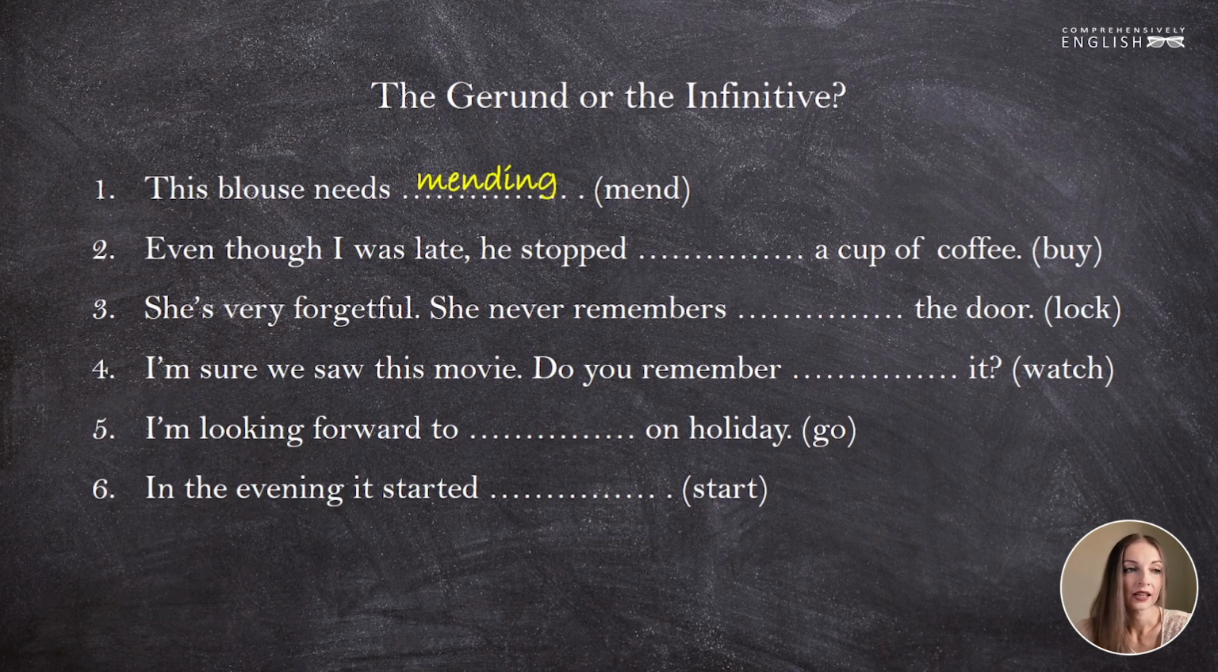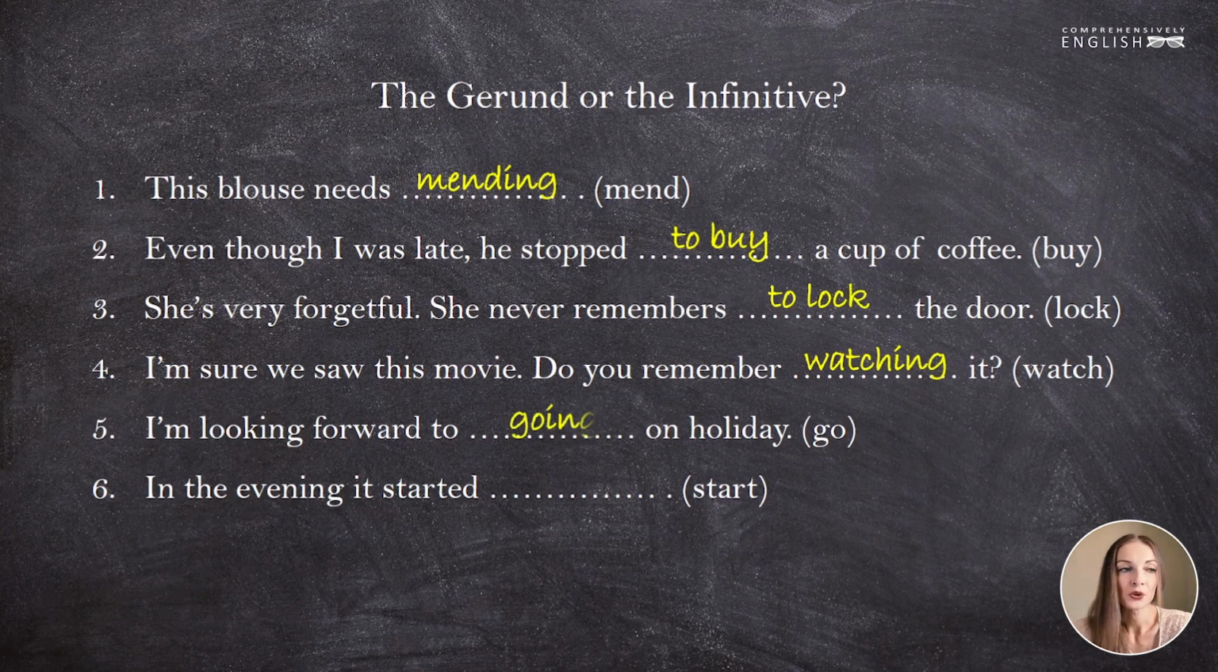Even though he was late, he stopped to buy a cup of coffee. Because we are talking about the reason why he stopped, or the purpose of why he stopped. She's very forgetful. She never remembers to lock the door. We're not talking about a memory of something, we're speaking about the thing that must be done, the thing that she forgets to do. I'm sure we saw this movie. Do you remember watching it? Here we speak about a memory of something from the past. Do you remember us watching this movie? Do you have such a memory?